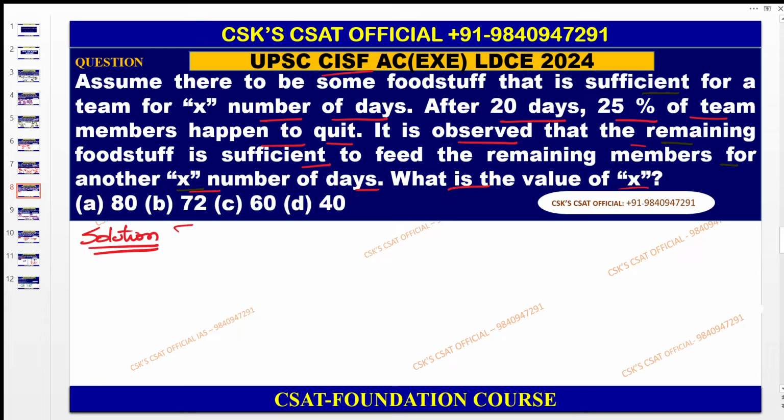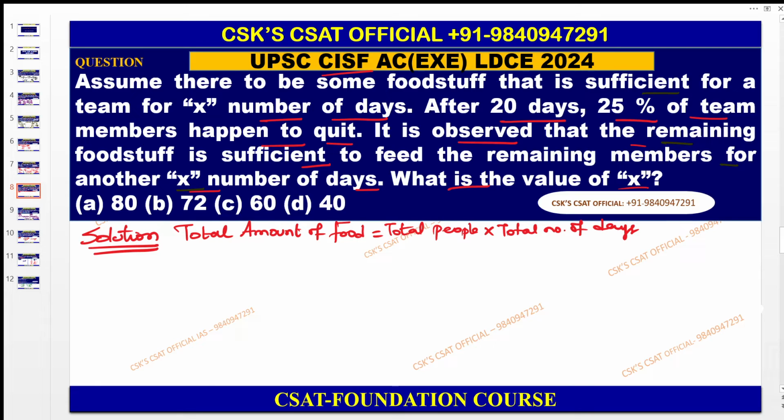Before that, try to take this note. This is very important. The total amount of food, this much of units, is equal to total people into total number of days. If you know this one, you can easily solve this question.